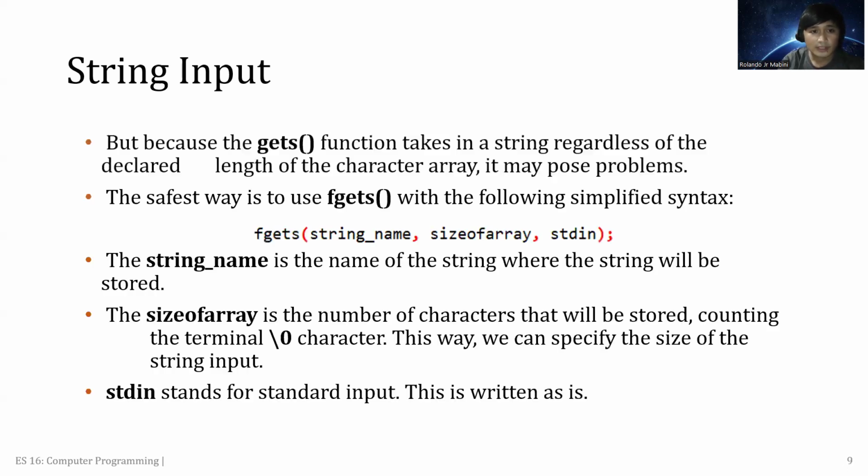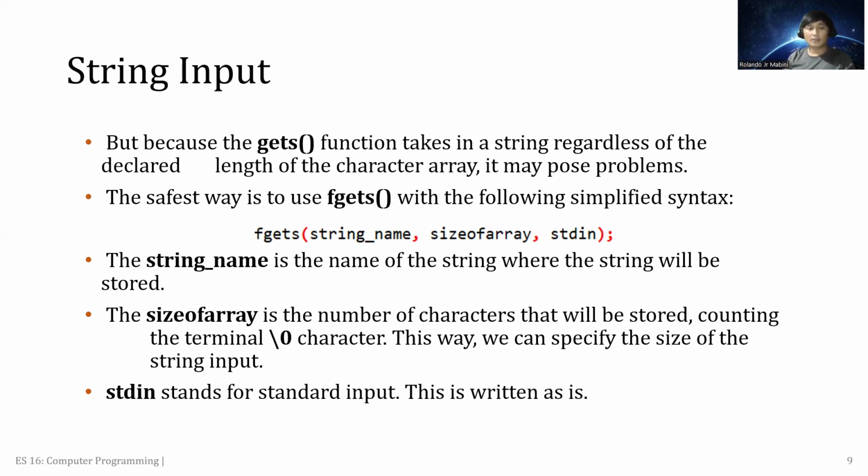So this is now the structure for fgets when we use the function fgets. Again, the gets function is an alternative to the scanf function, most especially if we are dealing with strings.